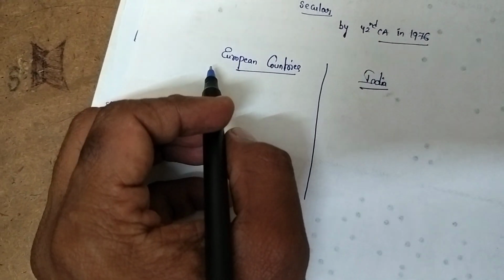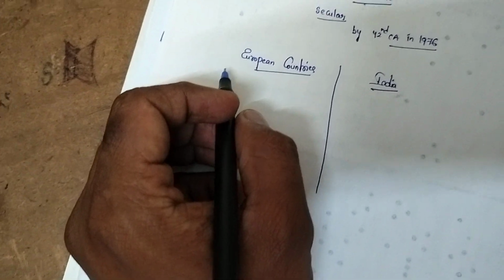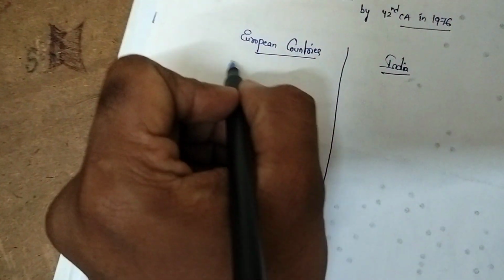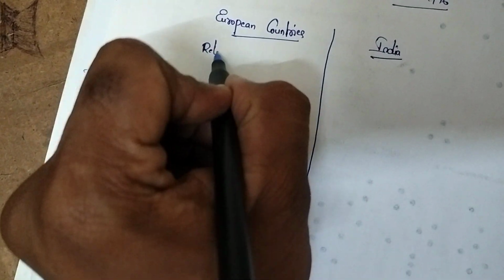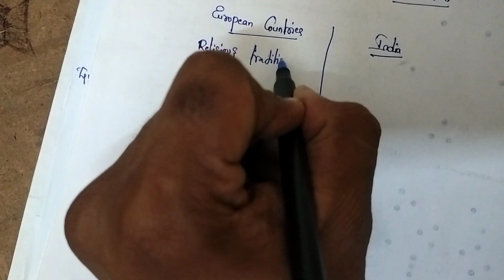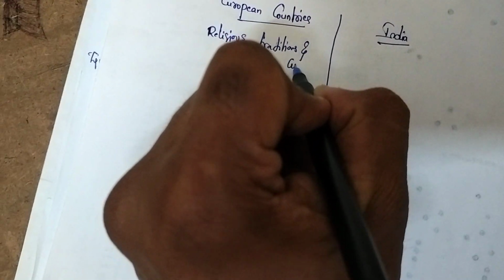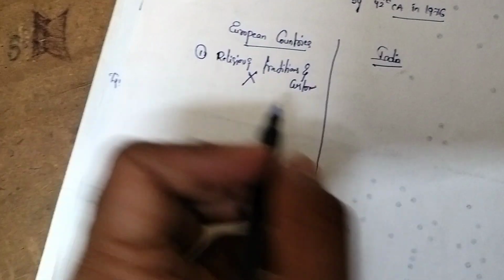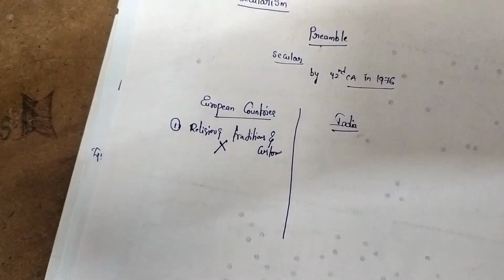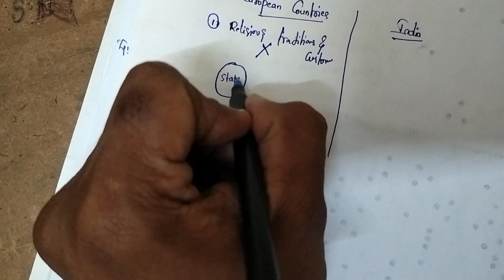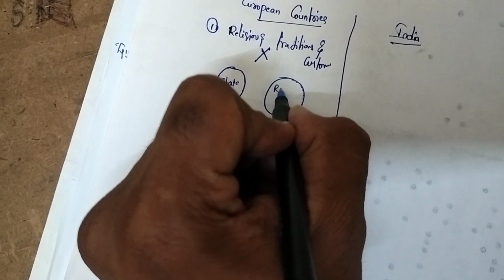The state does not take into consideration any religious traditions and customs while formulating the policies. There is a clear-cut separation between the state, politics, and religious institutions, meaning the church.